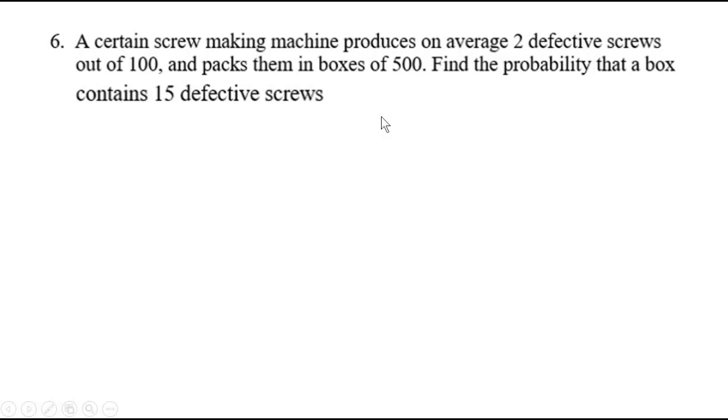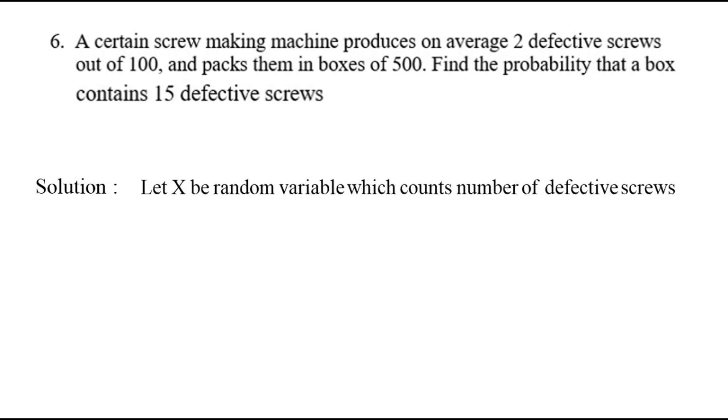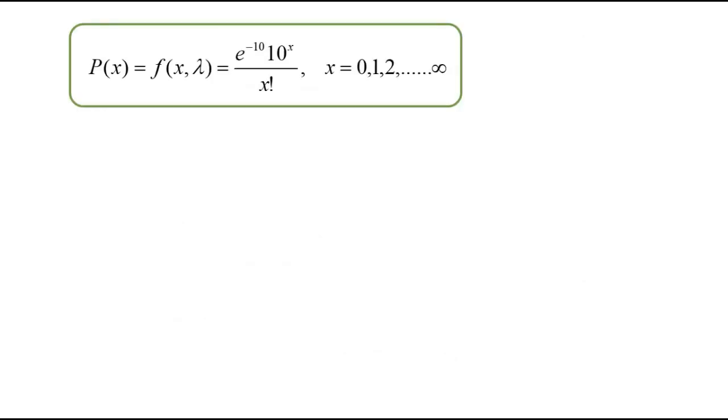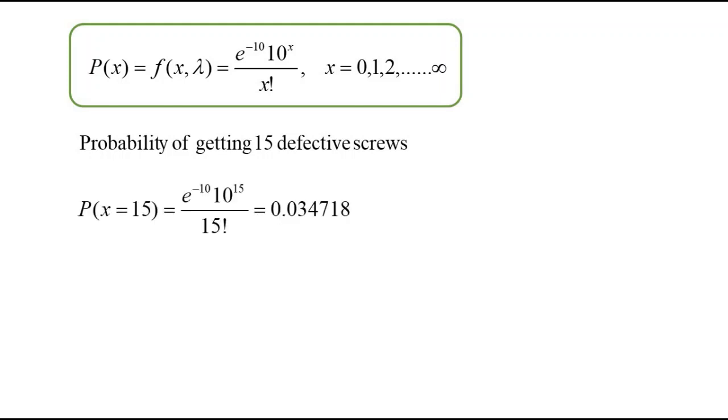So here getting a defective screw is success, and x will count the number of defective screws out of 500. Here n is 500 and p is the proportion 2 out of 100, so it is 0.02. P being very small, use Poisson distribution. For Poisson we have lambda equal to n into p, so multiply these two, lambda is 10. Now let us search for the probability of getting 15 defective screws. Put x equal to 15 in our formula.